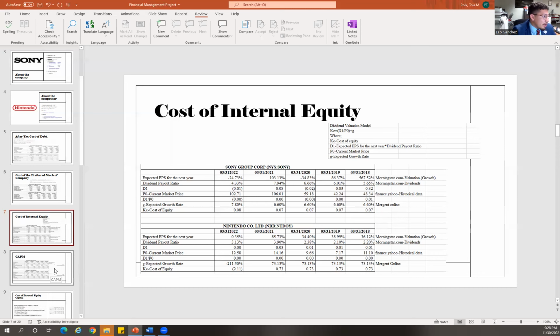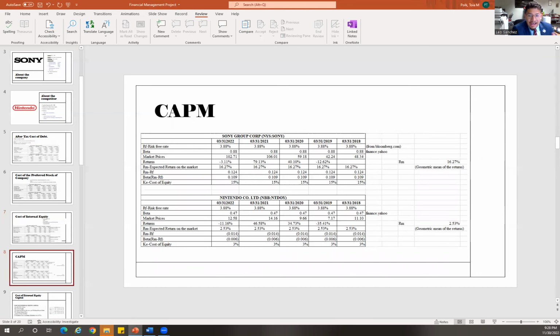Now, the next thing that we're going to look at is the capital asset pricing model. In this model, we calculate the cost of equity using the formula KE equals RF plus beta in parentheses RM minus RF, where KE is the cost of equity, RF is the risk-free rate, RM is the expected return on the market, and the return R is the current price divided by the previous price minus one.